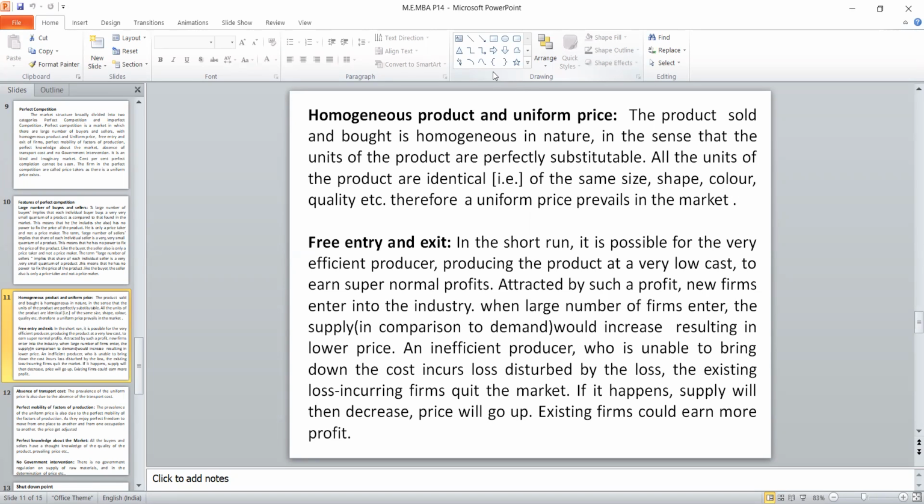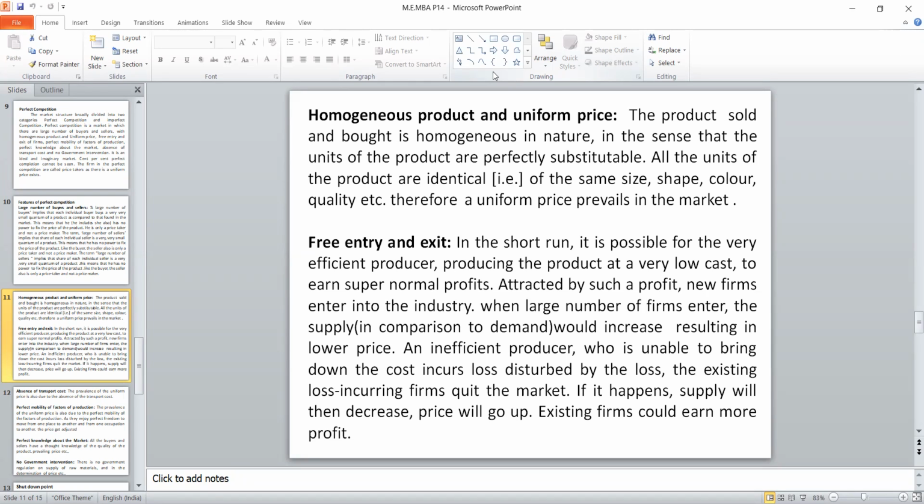Then the third condition is free entry and exit of firms. Anybody can enter the market and do the business. Anybody can go out from the market. Nobody will invite you. Nobody will restrict you from entering, or make you be competitive, because already we know this is a product and this is a price, and based on that only, if you are able to manage the situation, you can enter the market. If you are not able to survive, you can get out from the market. So the condition is very clear. Anybody can enter, or anybody who wants to go out can do so in this particular market. This is the third condition.